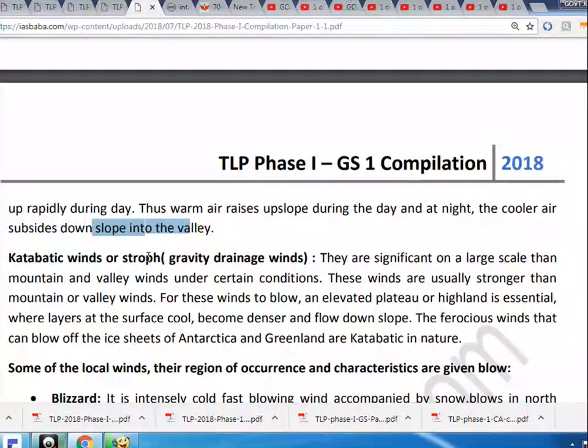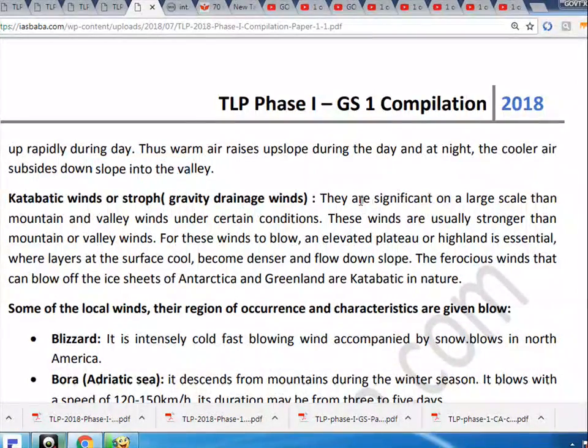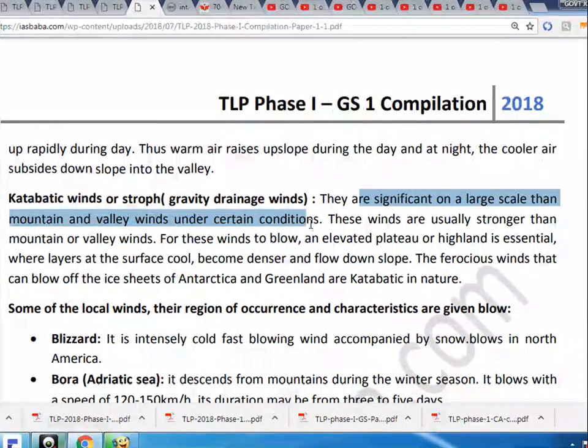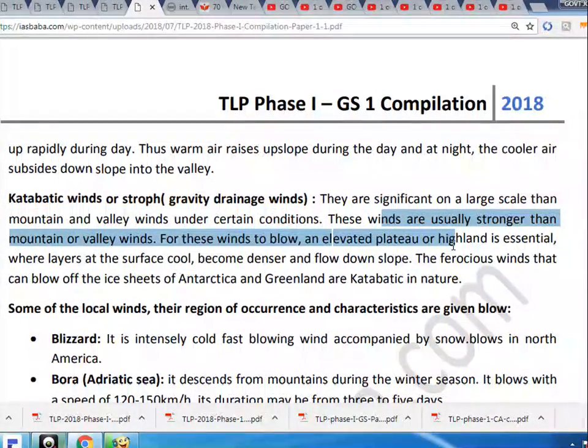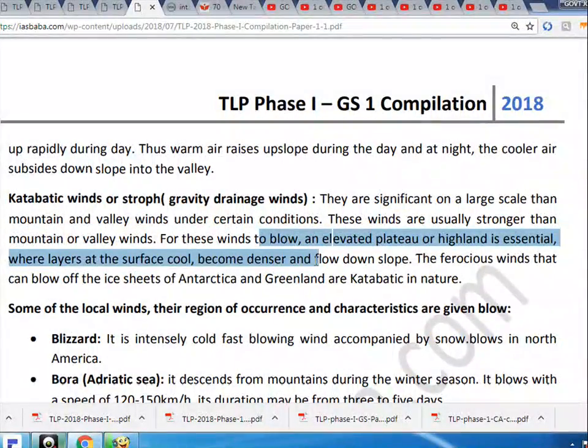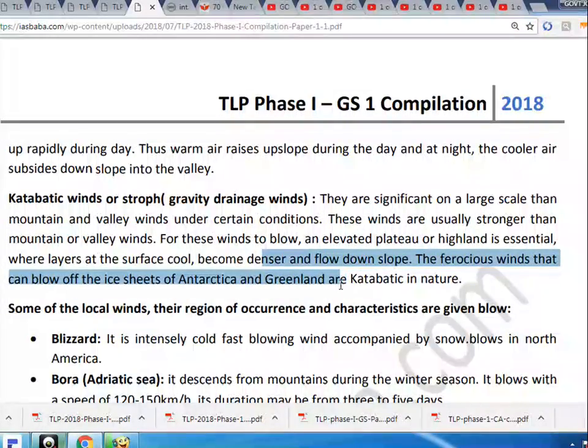Katabatic winds or gravity drainage winds. They are significant on a larger scale than mountain and valley winds under certain conditions. These winds are usually stronger than mountain or valley winds. For these winds to blow, an elevated plateau or highland is essential, where layers at the surface cool, become denser